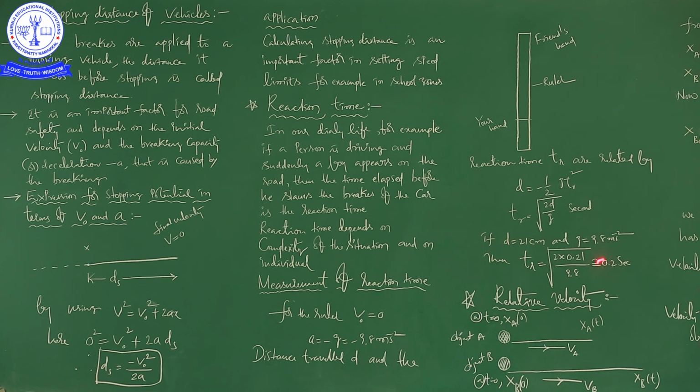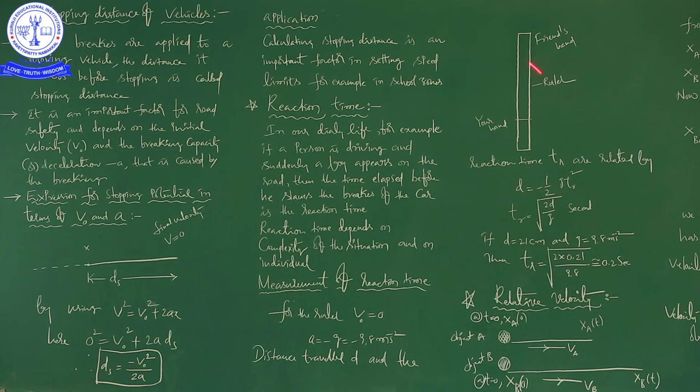For example, if d is equal to 21 centimeters, the distance traveled by the ruler before the catch, and g we know is a constant 9.8 meter per second square on the surface of earth, then you can calculate reaction time. So 2 into 21 centimeters, converted into meters, that is 2 into 0.21 by 9.8, which is approximately equal to 0.2 seconds.